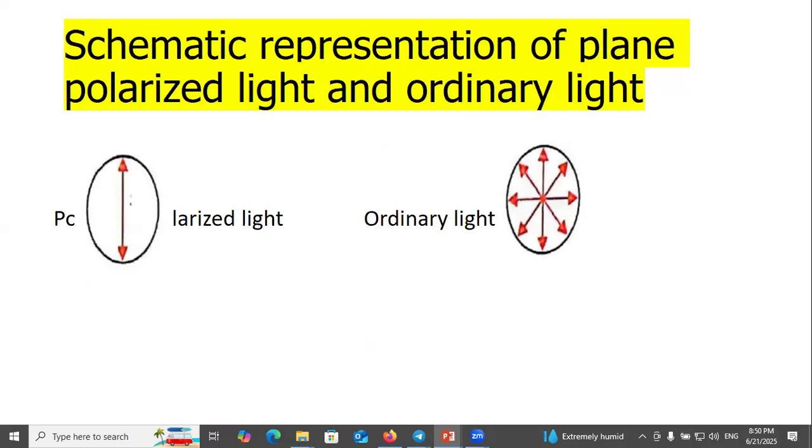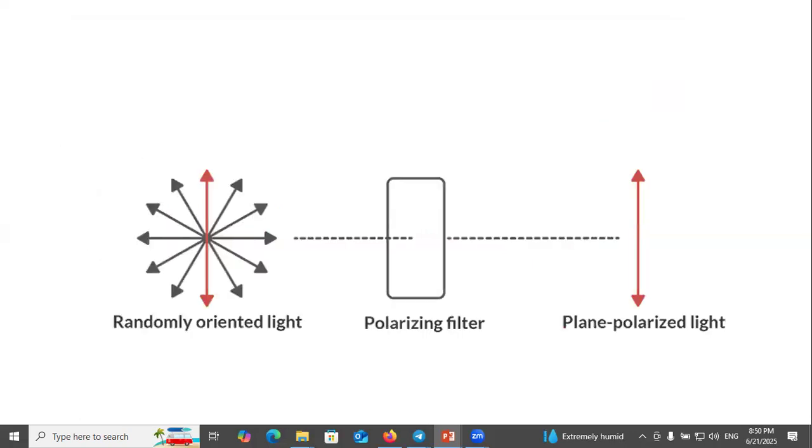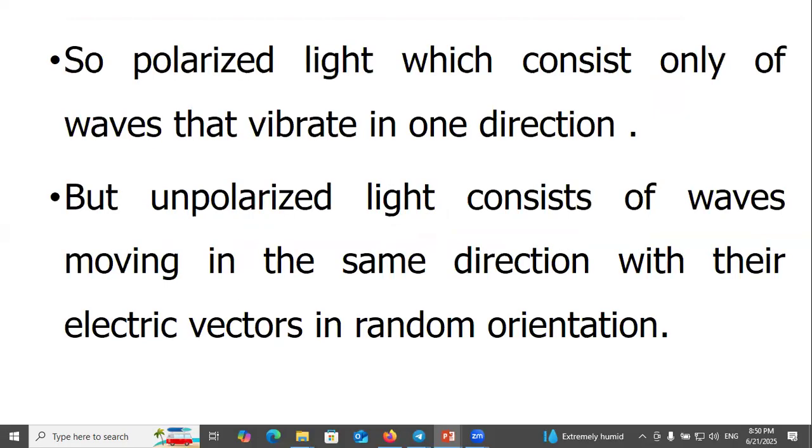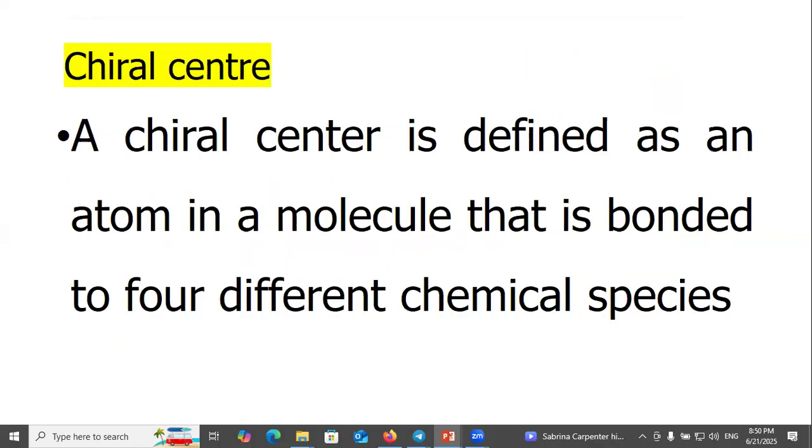Schematic representation of plane polarized light and ordinary light. Polarized light, ordinary light. Randomly oriented light, polarized filter, plane polarized light. Polarized light consists only of waves that vibrate in one direction, but unpolarized light consists of waves moving in the same direction with their electric vectors in random orientation.